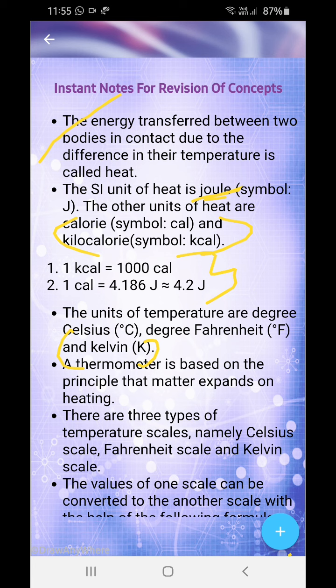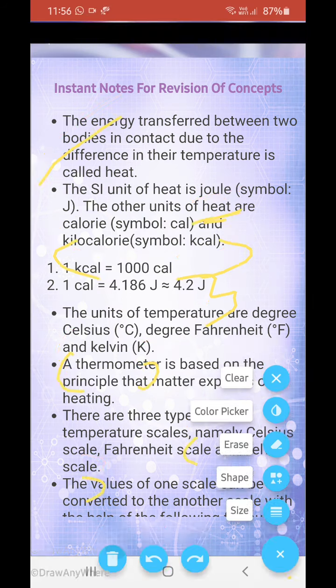Okay. Now there are three types of scales: the Celsius scale, the Fahrenheit scale, and the Kelvin scale. While naming, you will write only Celsius, only Fahrenheit, and only Kelvin. But while giving the symbol, only the symbol, you will put a degree in front of Celsius and Fahrenheit, but not in front of Kelvin. Another thing.